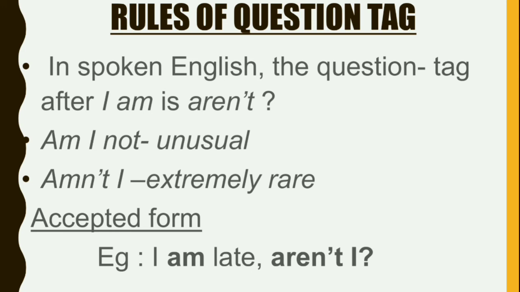When there is an am in the sentence before the tag, we can't use am, but we use aren't. Am I not is unusual. Amn't I is extremely rare. We don't use it. So these both are considered wrong or not good. The most accepted form is aren't I. I'm late, aren't I? So this is another rule.